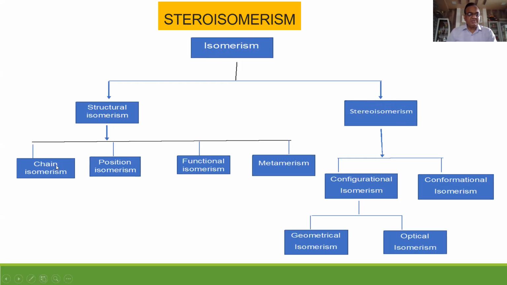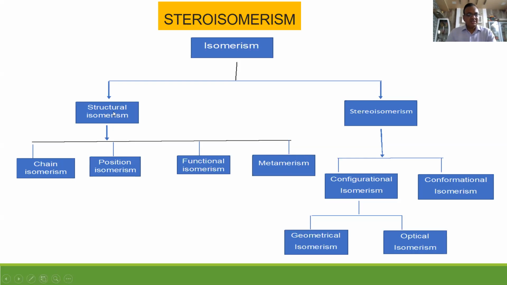Now what is chain isomerism? Organic compounds having the same molecular formula, same functional group, but different chain of the carbons are called chain isomers. Organic compounds having the same molecular formula but different position of functional groups are called position isomers. This is due to the different functional group, and this is due to the different alkyl group.